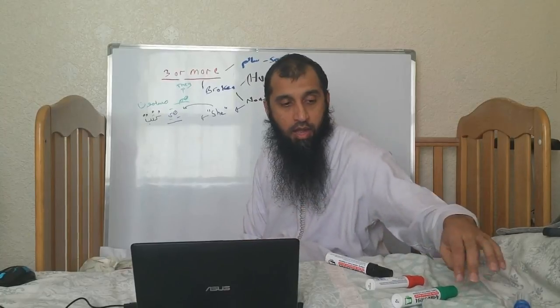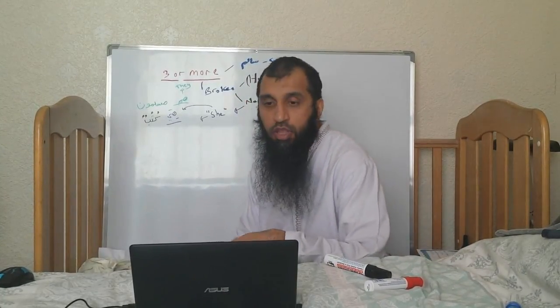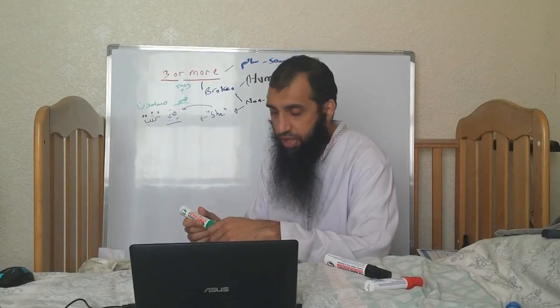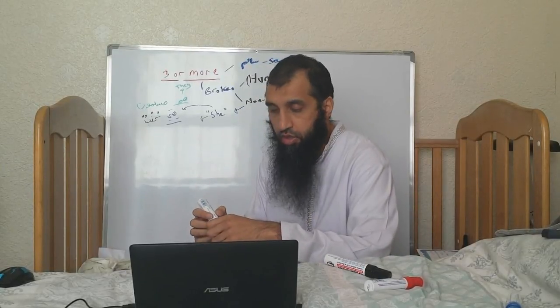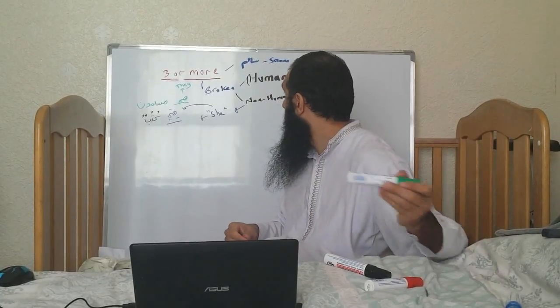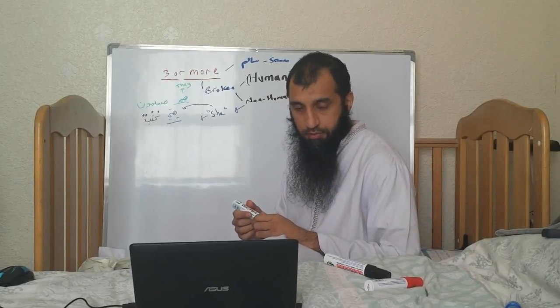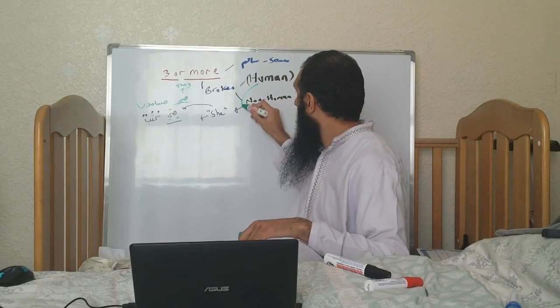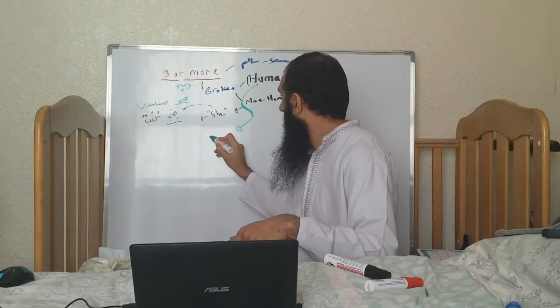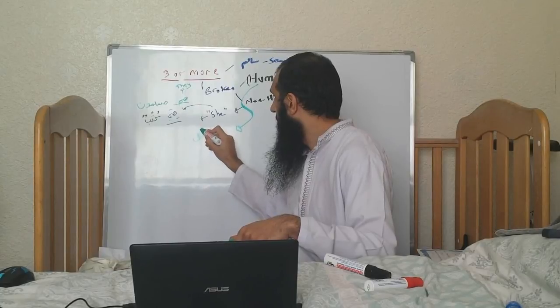And the one in between, which is human broken plural, like for example, messengers. Let's bring that down. So we use the word rusulun. Again, it's a broken plural because it comes from rasulun.